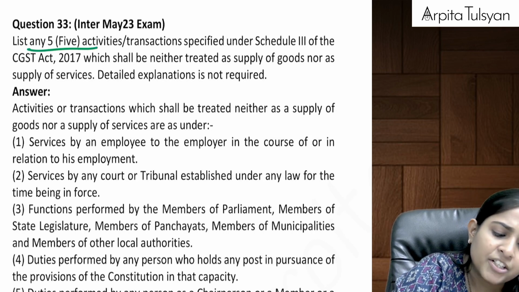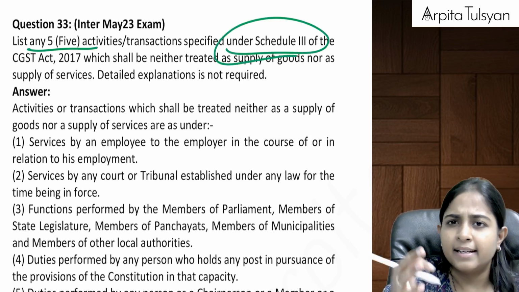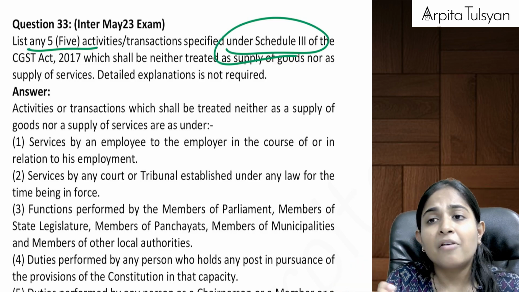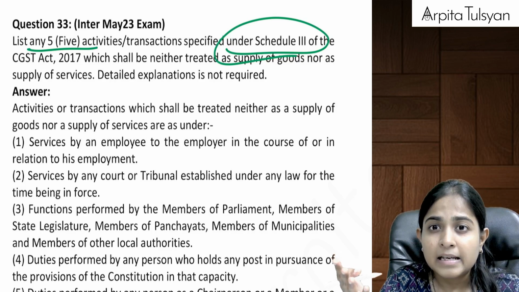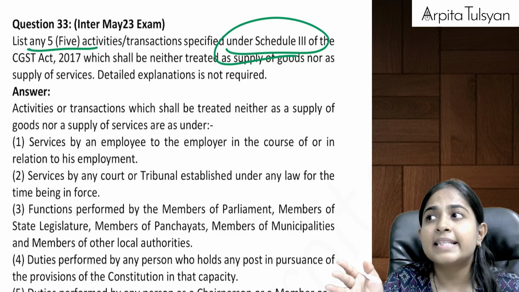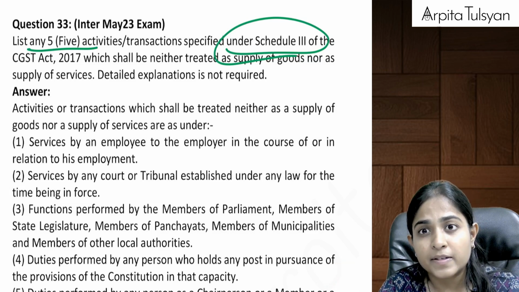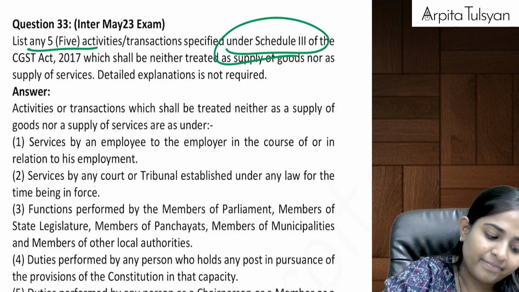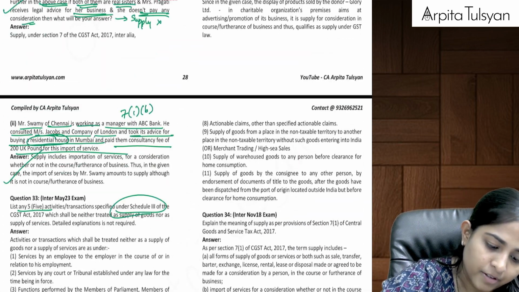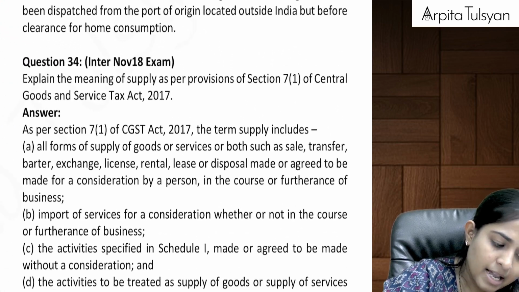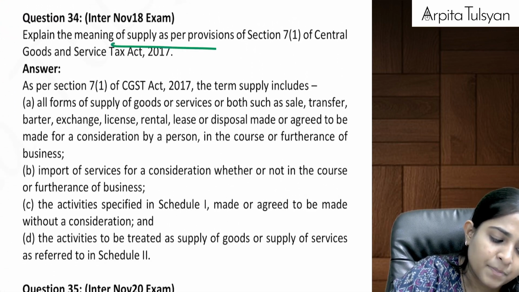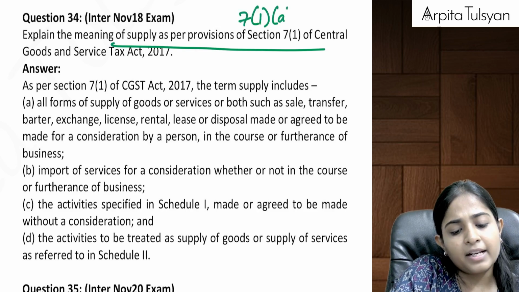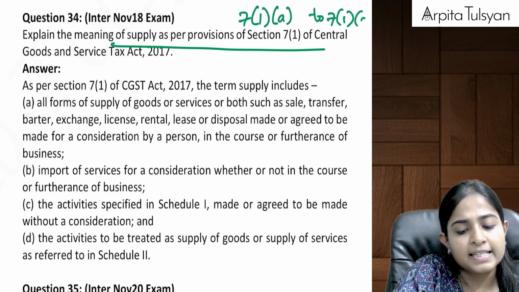List 5 transactions under schedule number 3. Non-supplies. Can you do that? Employer-employee, court fees, powers given under Constitution of India, MPs and MLAs, then funeral, then sale of land and sale of building in some cases, and then actionable claims other than specified actionable claims. Right? You can list those pointers here. Then explain the meaning of supply as per section number 7(1). Okay, so you will have to give full 7(1)(a) to section number 7(1)(c). You will have to go till there.